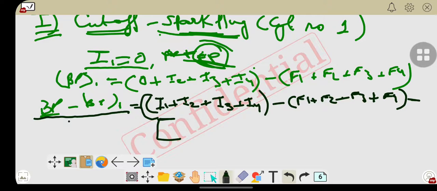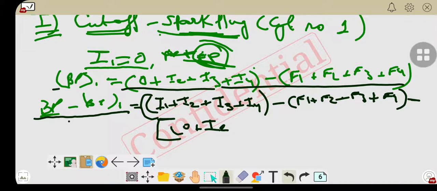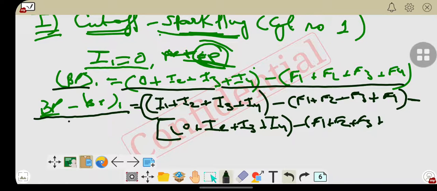Okay, so this becomes BP minus BP1, where BP1 means when the spark plug for cylinder number 1 was cut off. We can write it as 0 plus I2 plus I3 plus I4, minus F1 plus F2 plus F3 plus F4.